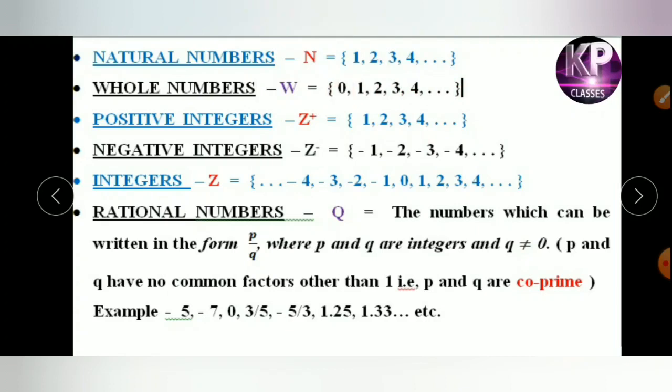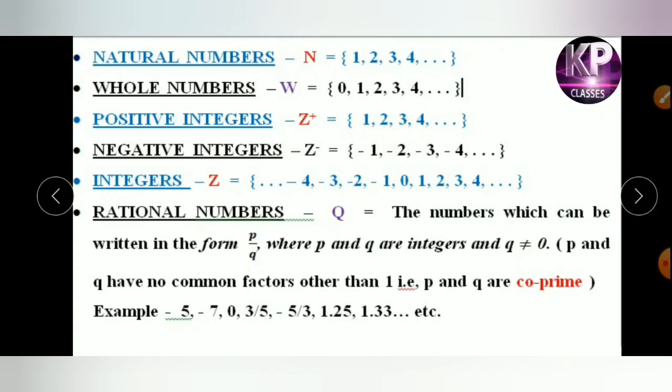Next, positive integers. Positive integers are nothing but natural numbers. 1, 2, 3, 4 up to infinity are called positive integers, and they are denoted as Z plus. Negative integers are denoted as Z minus, and these are the minus form of the positive integers, like minus 1, minus 2, minus 3, minus 4 up to infinity.